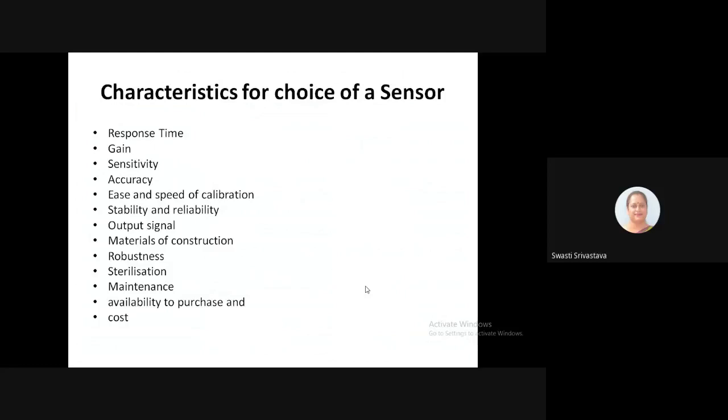Then the ease and the speed of calibration should be according to the process. The calibration process of the sensor should be quick, and it should be done with ease. So no sophistication or specialization is required for that sensor to be calibrated.